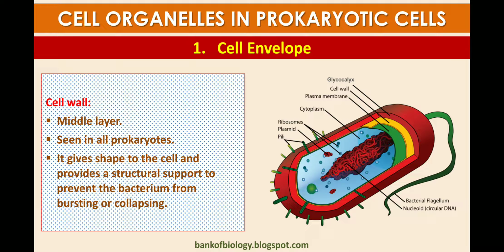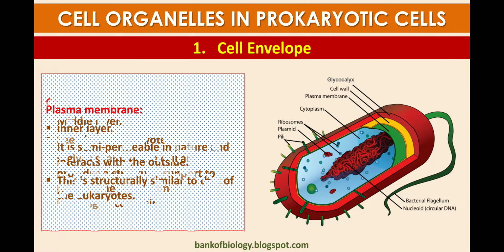After that, what is the cell wall? The cell wall is the middle layer of the cell envelope and is seen in all prokaryotes. It gives shape to the cell and provides structural support, preventing the bacterium from bursting or collapsing. So the cell wall protects the internal parts of the cell. The plasma membrane is the inner layer of the cell envelope.